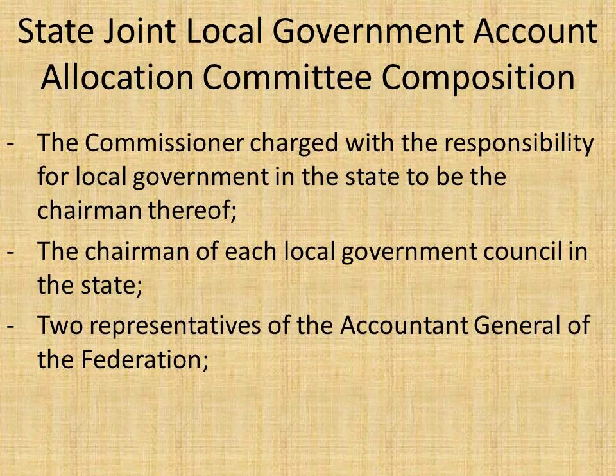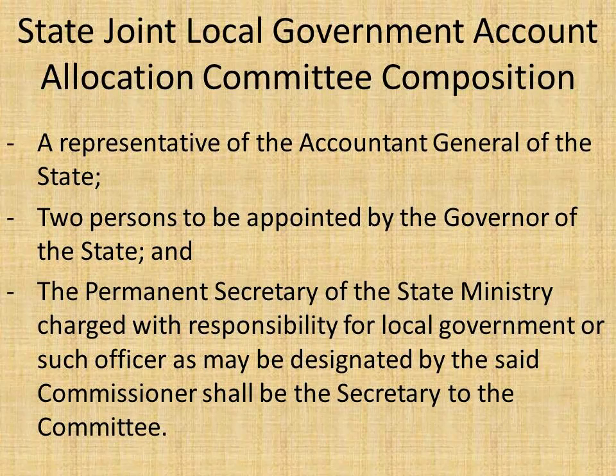Then there are two representatives of the Accountants General of the Federation, as well as a representative of the Accountants General of the states. Two persons will be appointed by the state governor, and the permanent secretary of the state ministry charged with the responsibility for local government, or an equivalent officer as may be designated by the commissioner, shall be the secretary to the State Joint Local Government Account Allocation Committee.